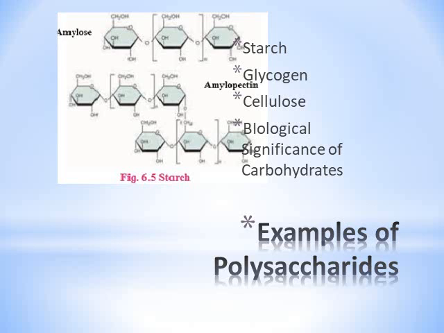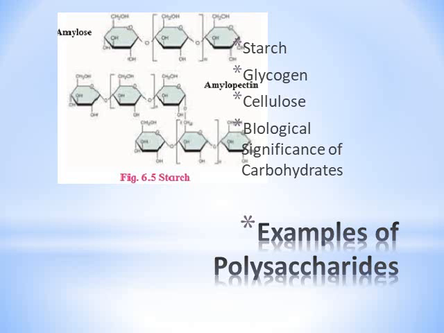Amylose is an unbranched polymer of alpha glucose. The molecules coil into a helical structure. It forms a colloidal suspension in hot water. So amylose forms a colloidal substance in hot water, while amylopectin is completely insoluble in water. Amylose is an unbranched polymer, as you can see in the diagram, while amylopectin is a branched polymer of alpha glucose. So this is the difference between amylose and amylopectin. These two are the examples of starch.